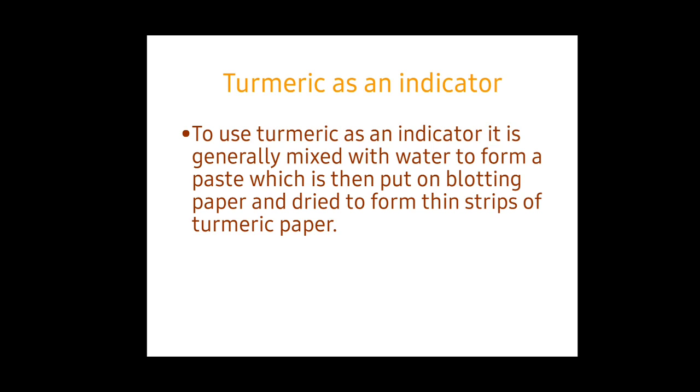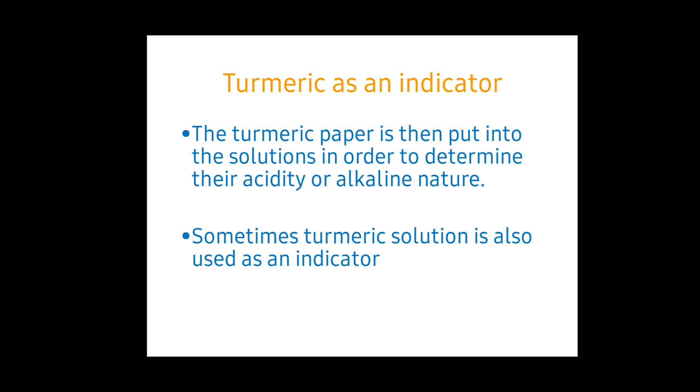After it is dried, write with some base substance like a detergent soap. Take some detergent soap solution and a bud, the kind we use to clean our ear. Dip the bud in the detergent soap solution and write something on the turmeric paper, and it changes the color. The turmeric paper is then put into solution in order to determine its acidic or alkaline nature.